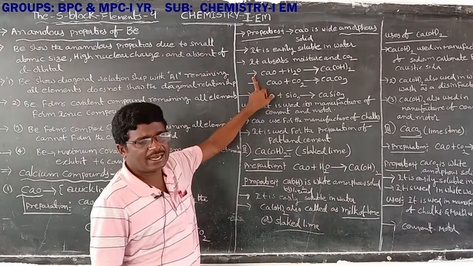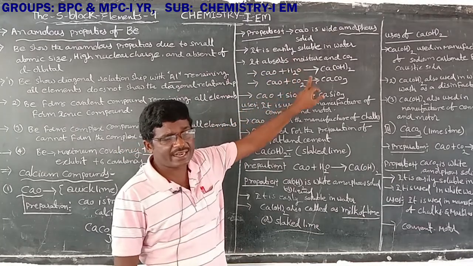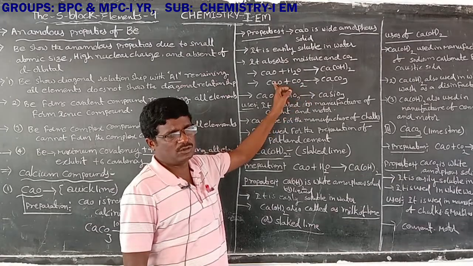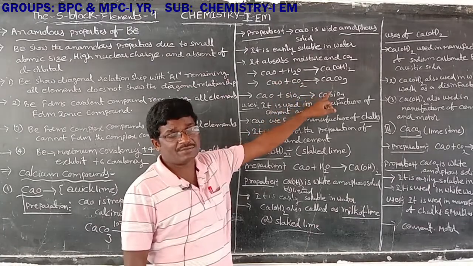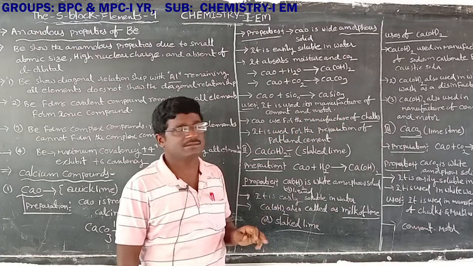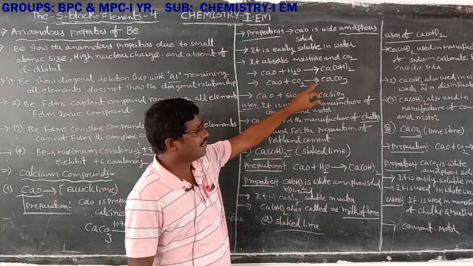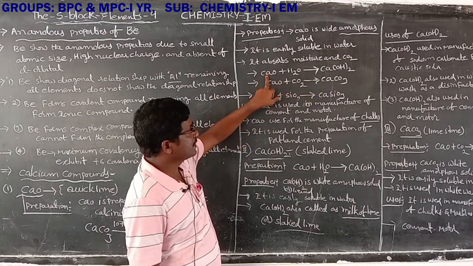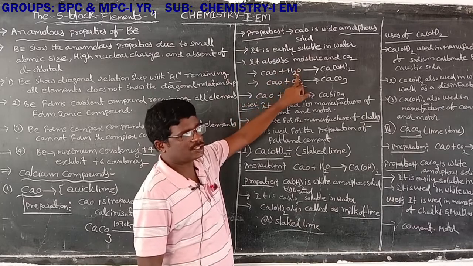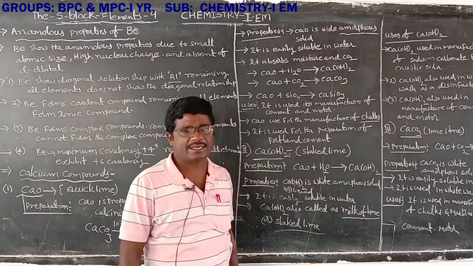Next one, calcium oxide undergoes a hydrolysis process, dissolving in water: CaO plus H2O forms calcium hydroxide, also known as slaked lime. So calcium oxide dissolved in water through hydrolysis forms calcium hydroxide.